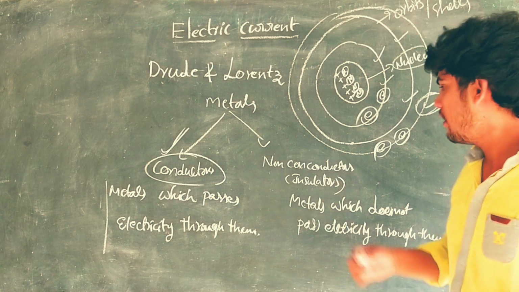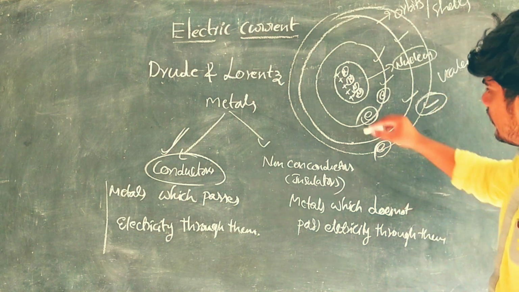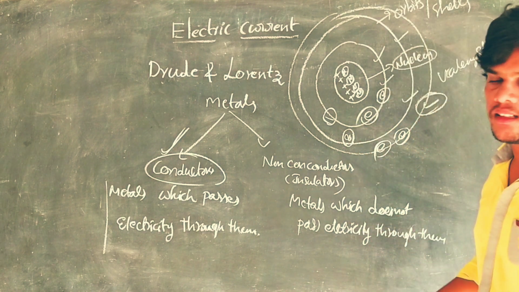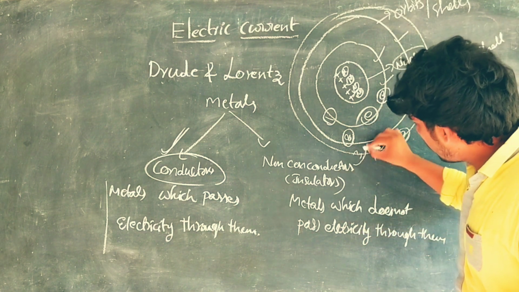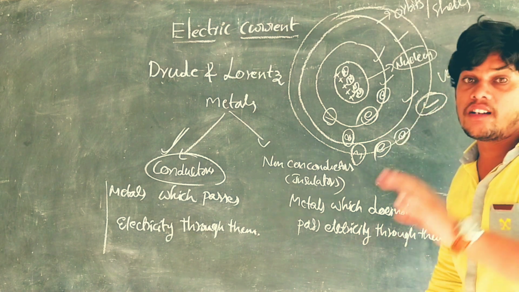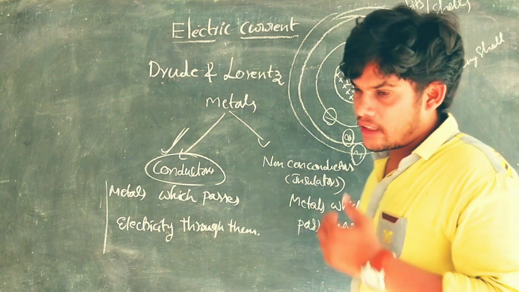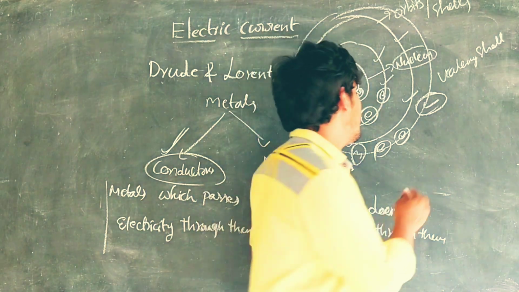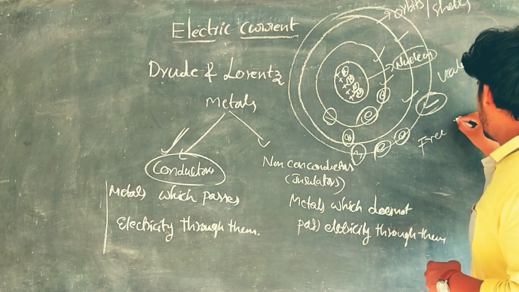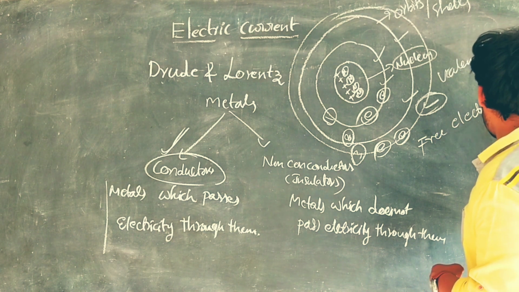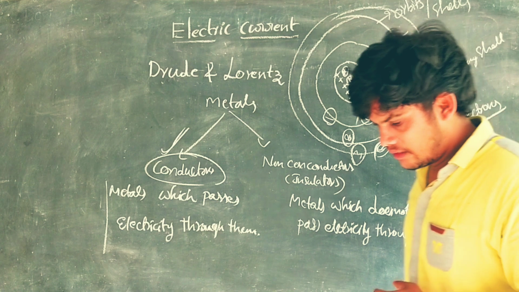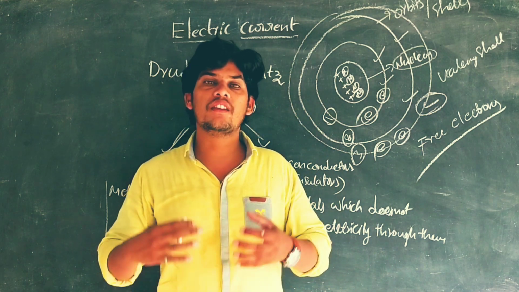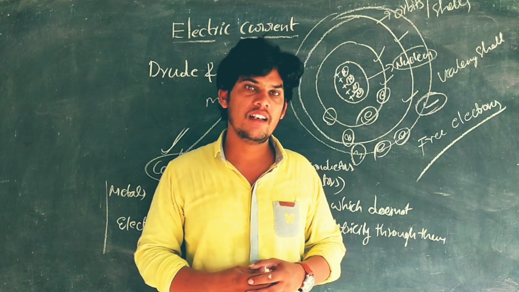But compare them with the electrons in the first shell and the second shell. The electrons in the outermost shell, meaning the last shell, have freedom, so those electrons are called free electrons.